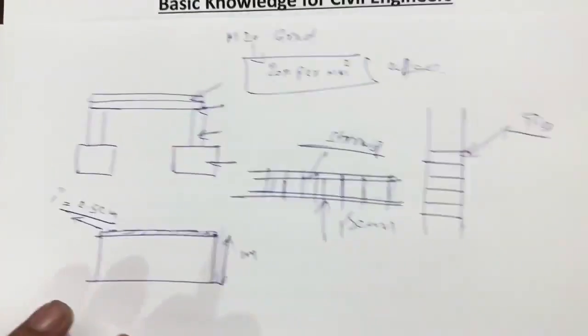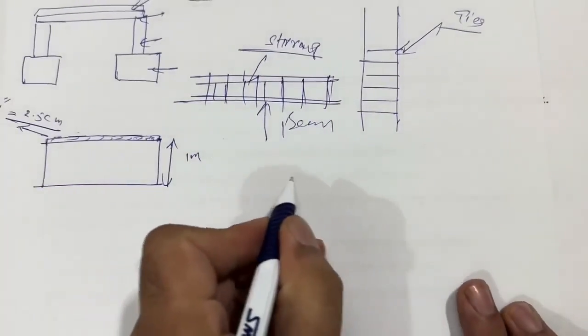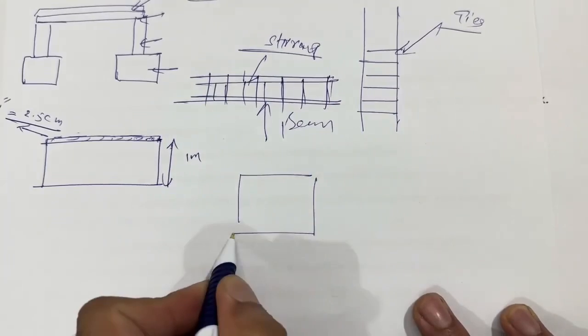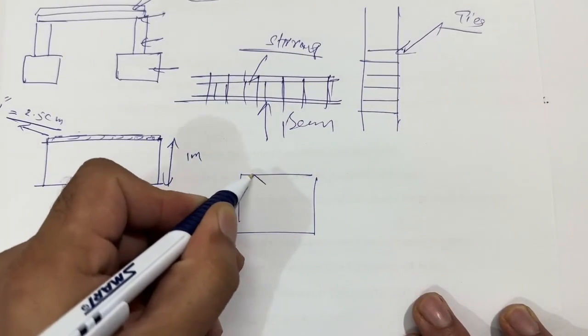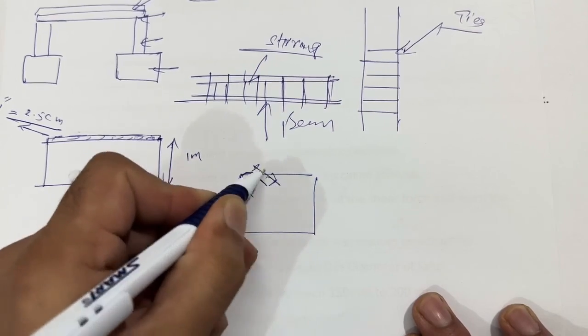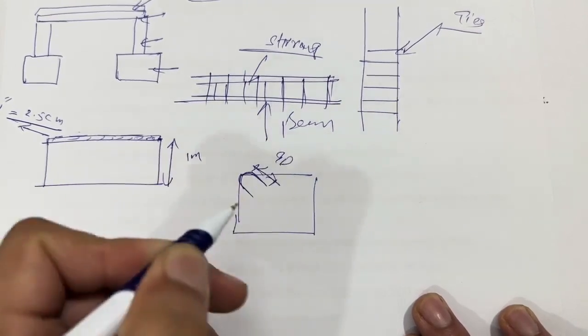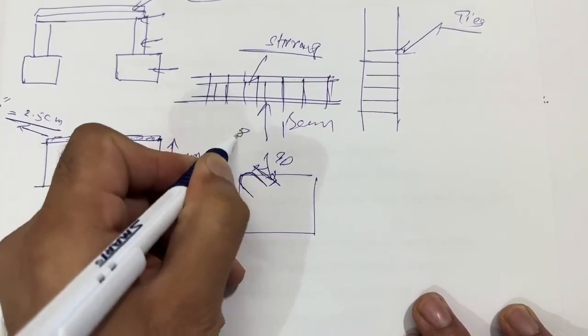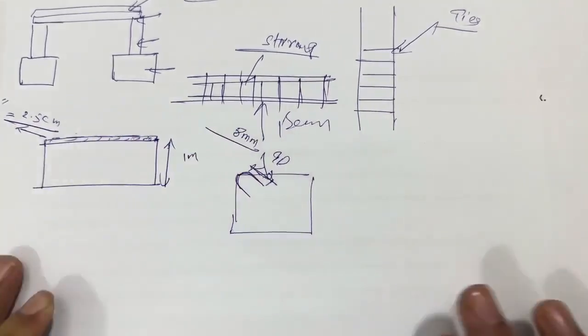What is a hook? Let me guide you first of all on this. Guys, you can see this is a ring or stirrup, and these are hooks. So this length, guys, should not be less than 9D, where D is the diameter of the steel bar. Normally we are using 8 millimeter, right?